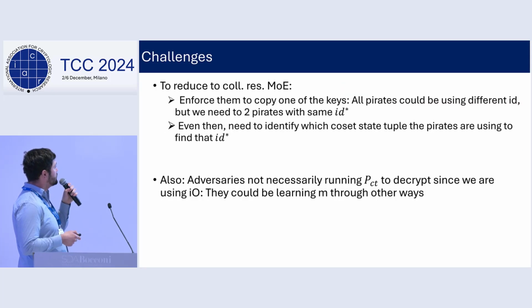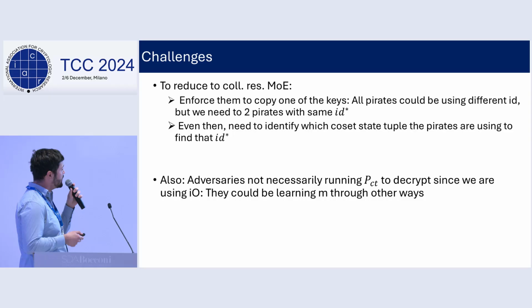Okay, so there are a couple of challenges here. We want to reduce to the collision-resistant monogamy of entanglement game. And to do that, we will need to enforce the adversary to copy one of the keys. One of the issues is that all the pirates could be using different IDs, but we will need to produce two pirates with the same ID to be able to reduce to the collision-resistant monogamy of entanglement game.